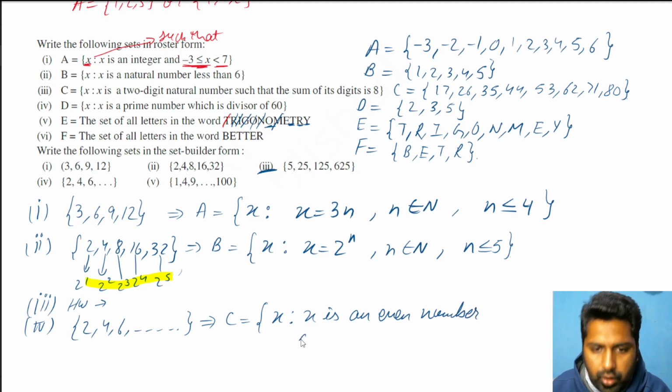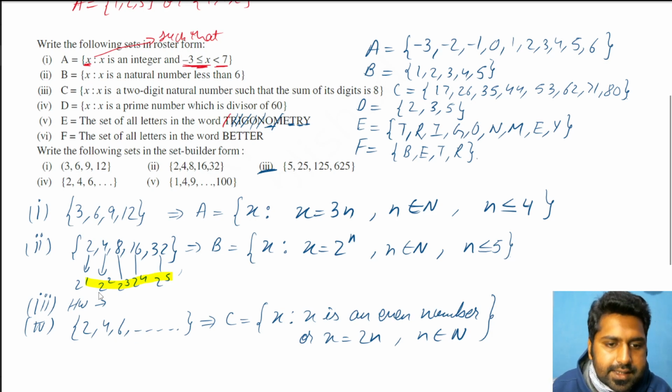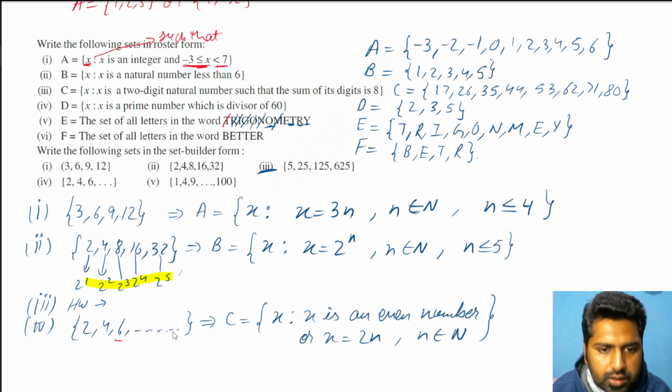Or we can write x is a multiple of 2, meaning 2n, and what is n? n belongs to only natural numbers. We can write directly that x is an even number, or x is 2n and n belongs to natural numbers. We are not restricting n to any value, because don't think that 6 is the last value. These dot dot dot mean this series will continue, and till where? Till infinity. So I am not restricting my small n also.